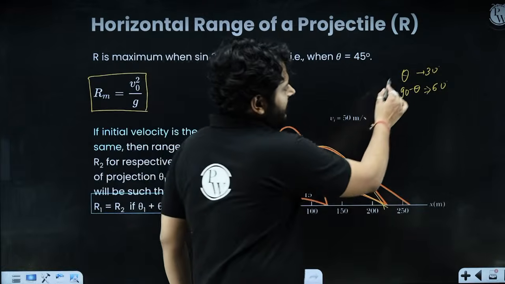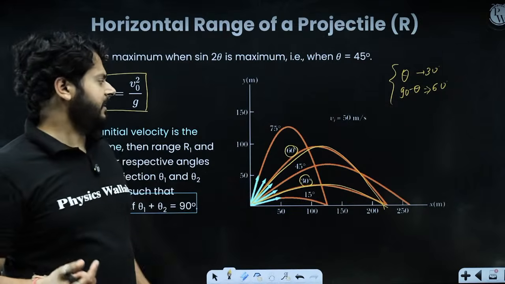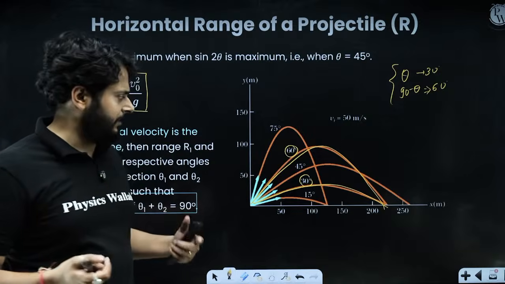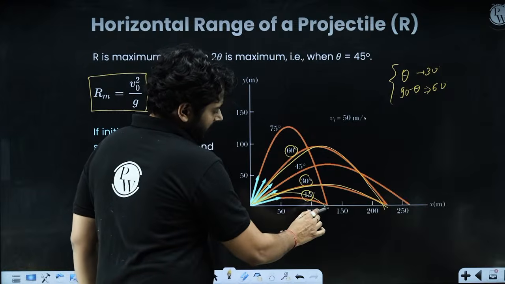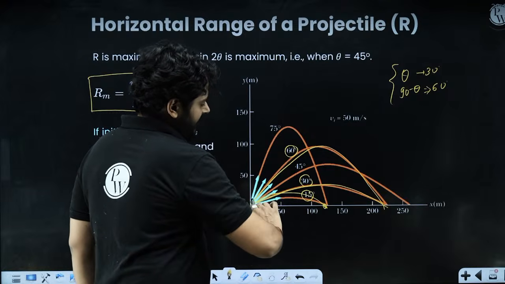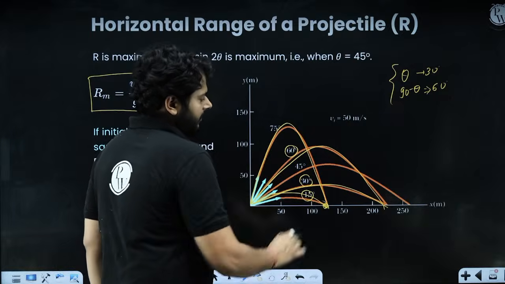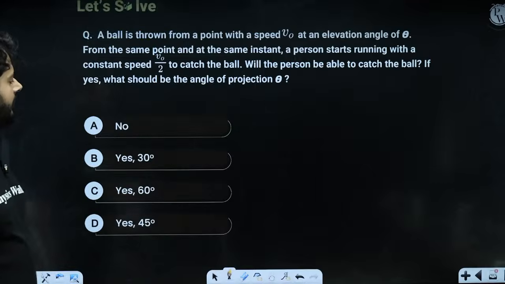These two angles, theta and 90 minus theta, are called complementary angles. So 30 and 60 are the complementary angles. For them, you are getting the same range. Similarly, 15 degrees, you are launching here, ending here, and 90 minus 15 is 75. So the body will go like this and over here. So these two angles are again complementary angles, right?